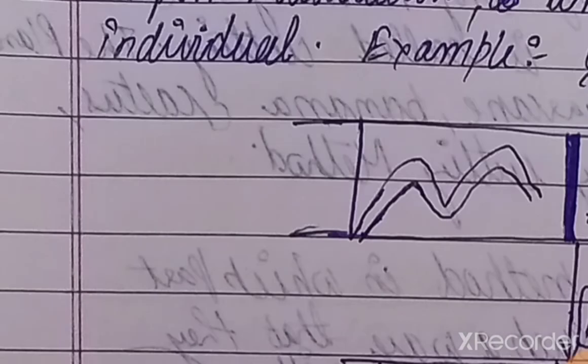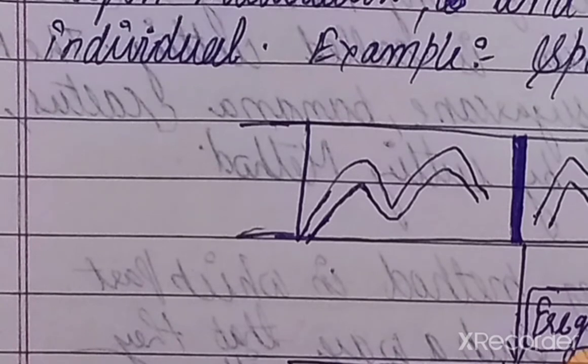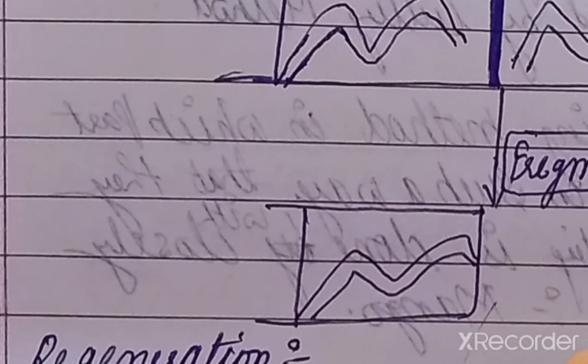Now budding. All of you have seen budding in plants, like in potato, where buds come and are used as seeds to grow other crops.